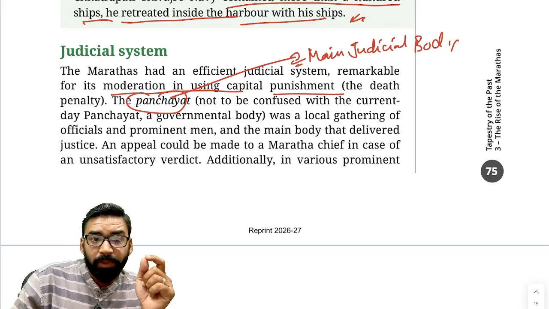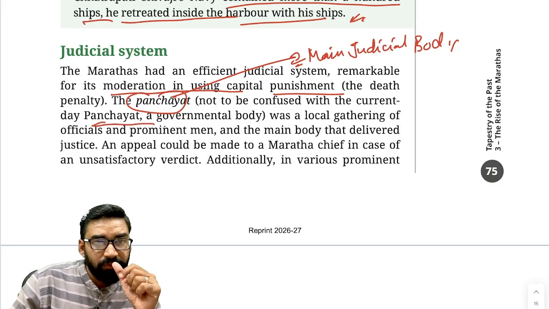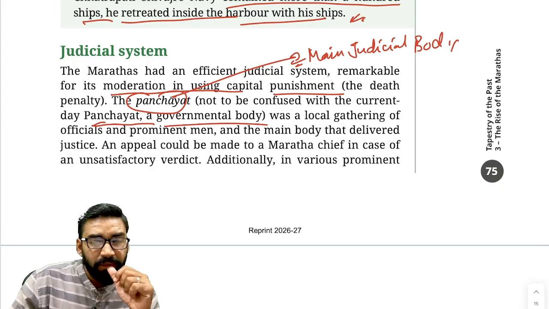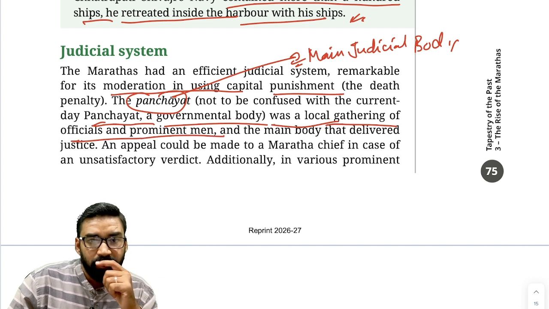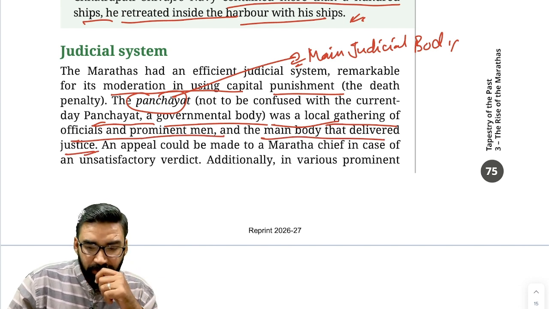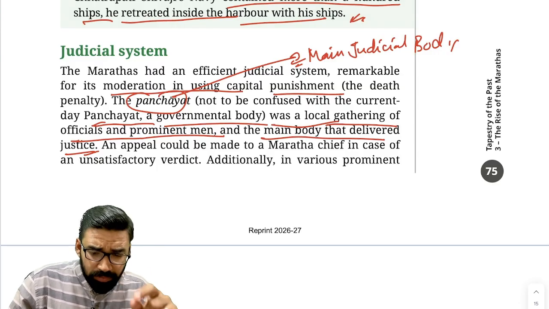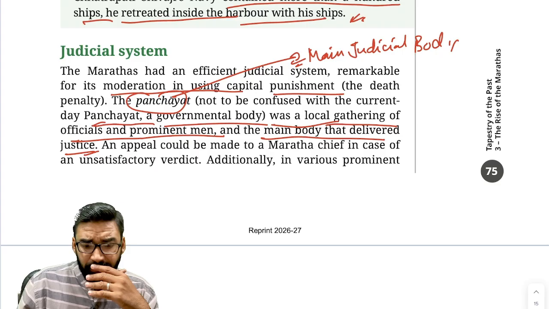You should not be confused with the present-day Panchayat, which is a government body. This Panchayat was a local gathering of officials and prominent men, and the main body that delivered justice. It is different from the modern-day Panchayat.